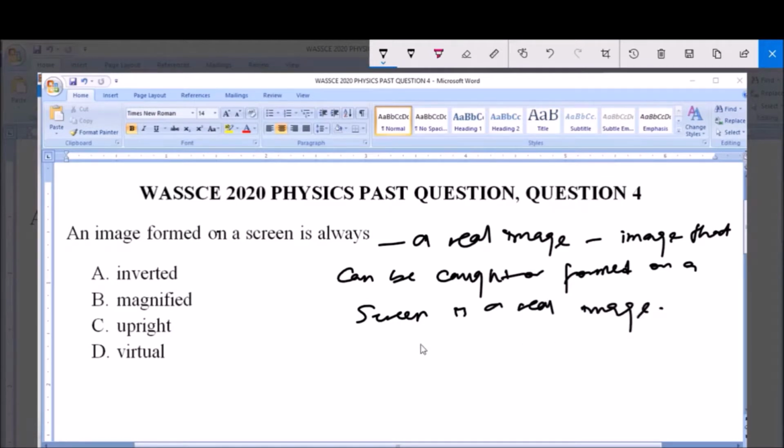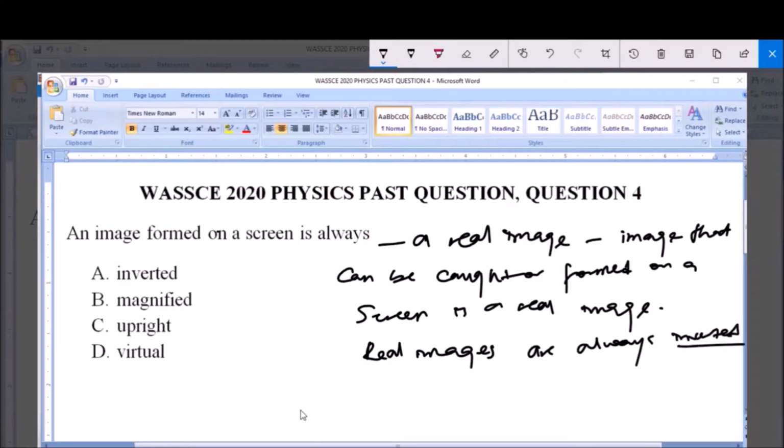Now, real images are always what? Inverted. Remember, we have two types of image. We have the real image and the virtual image. So real images are always inverted.